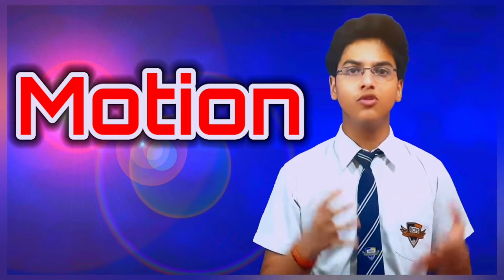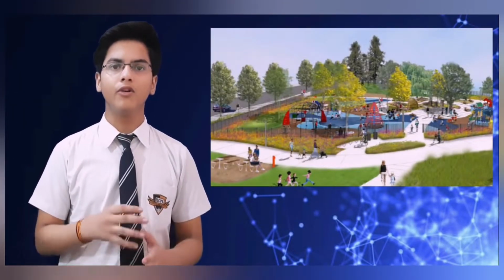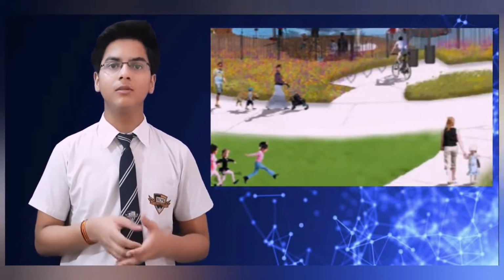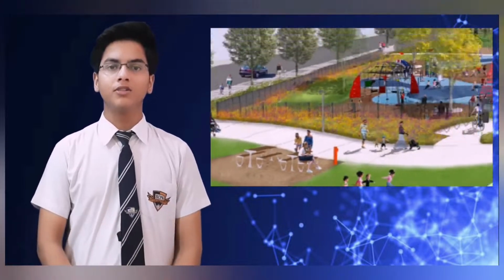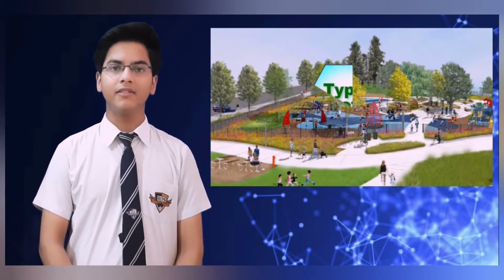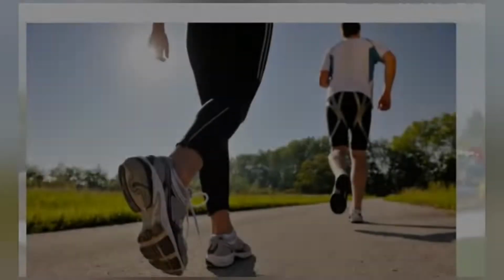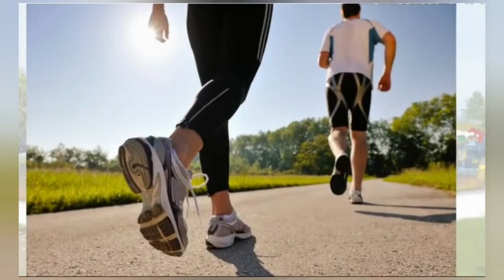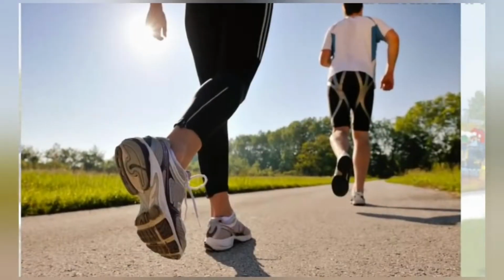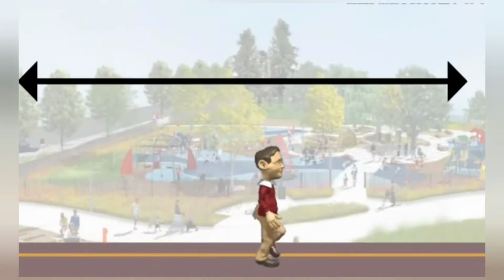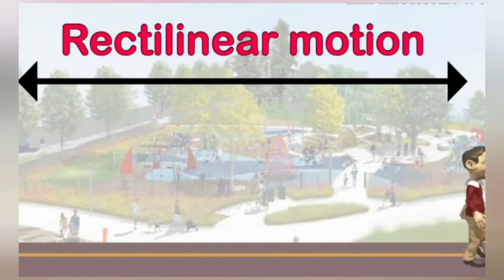The types of motion. So there are many objects that are in motion. बट अगर हम एक गुड ऑब्जर्वर हैं तो हम ये देखेंगे कि not all the motions are same. So my dear friends, let's start with the discussion on different types of motion. So here you can see that people are jogging on a straight road. This type of motion which occurs along a straight line is known as rectilinear motion.